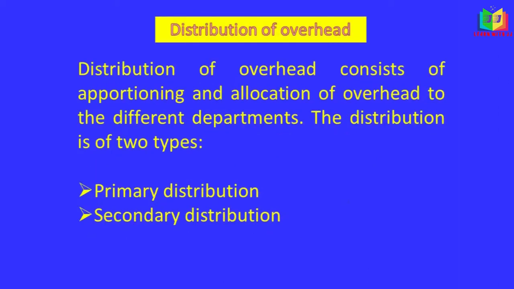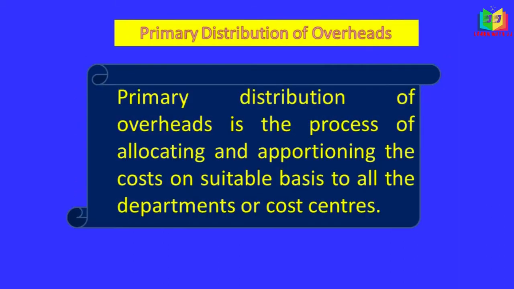The distribution of overhead consists of apportioning and allocation of overhead to different departments. Different departments will be there in the organization, and this distribution is of two types, that is primary distribution and secondary distribution. In this video we'll see primary distribution of overheads. Now we'll see the primary distribution.